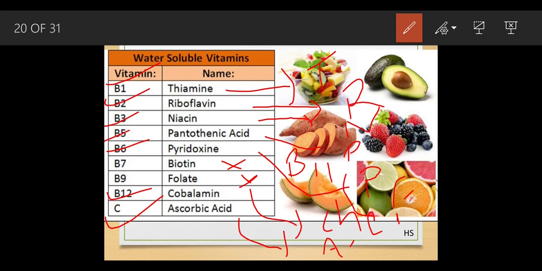So in this way you have to learn. The biotin and folate I already said is not there in your syllabus. And vitamin C can be directly learned as ascorbic acid.